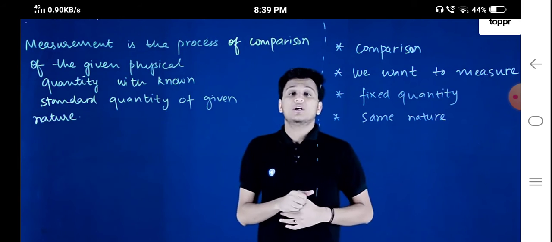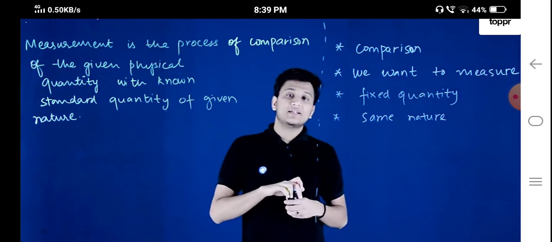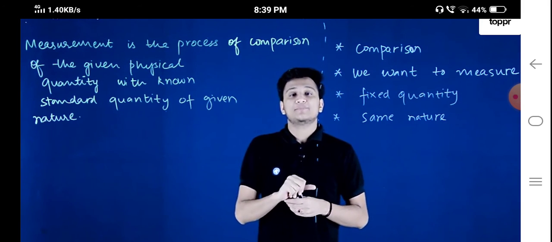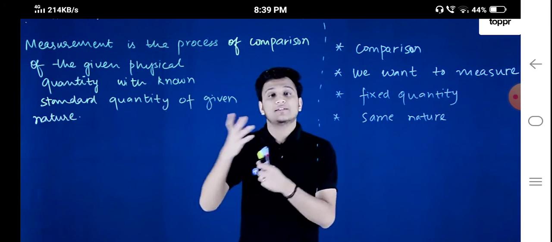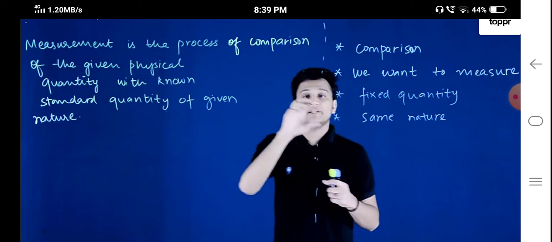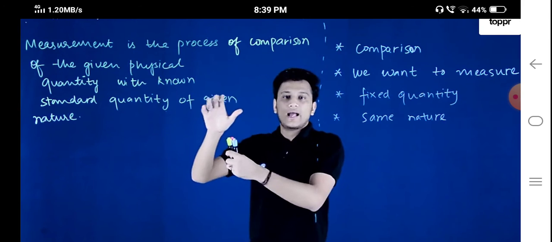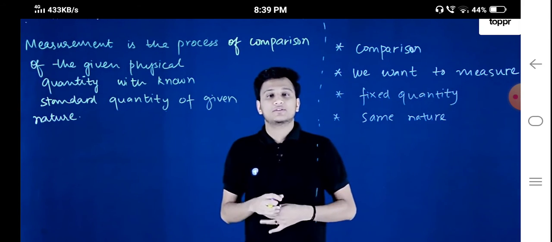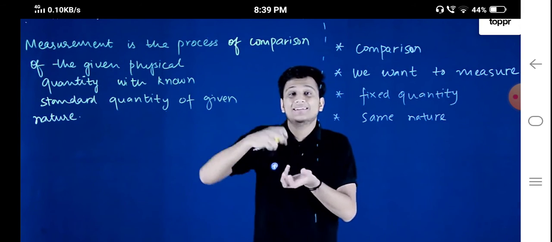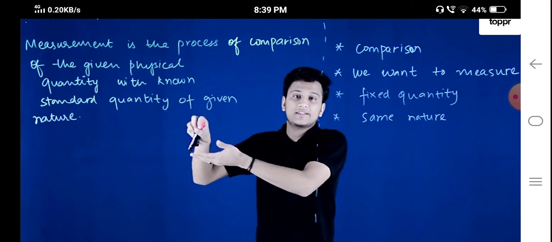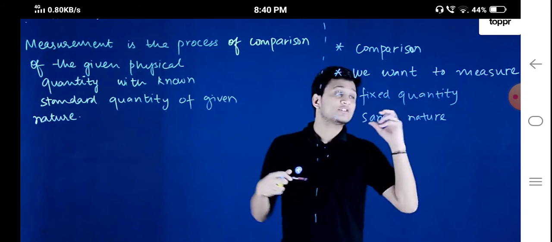You cannot bring along a thermometer when we talk about measurement of heights, right? For example, if in a class I have to find the height of tall guys and the height of short guys, you cannot say this is short and this is tall unless you have a fixed quantity. You'll say we'll take this boy or this girl as our fixed quantity. The students who are taller than this one we will define as tall, and the students who are shorter than this will be defined as short. That is why the need of a fixed quantity arises.